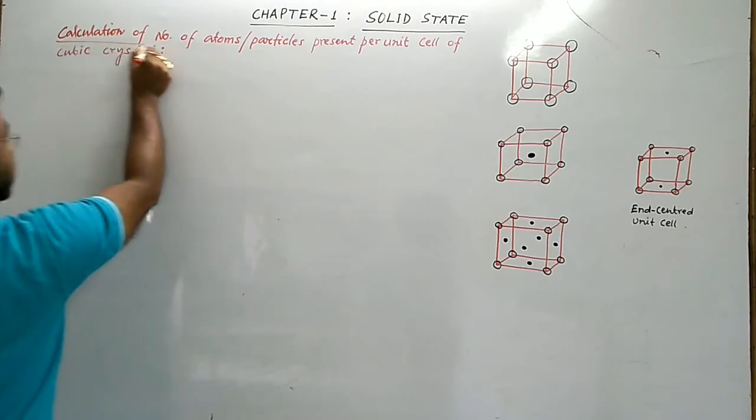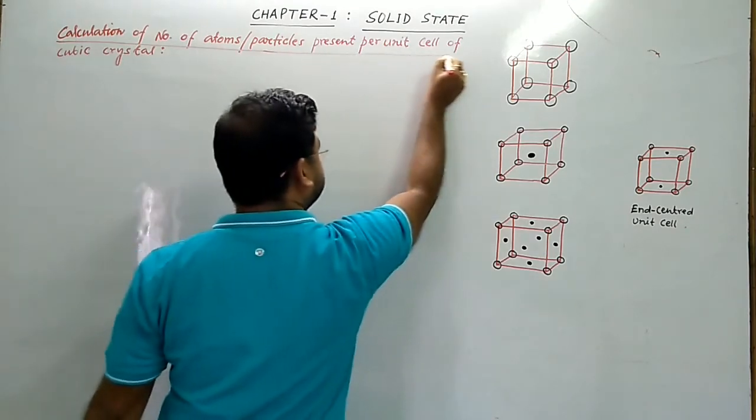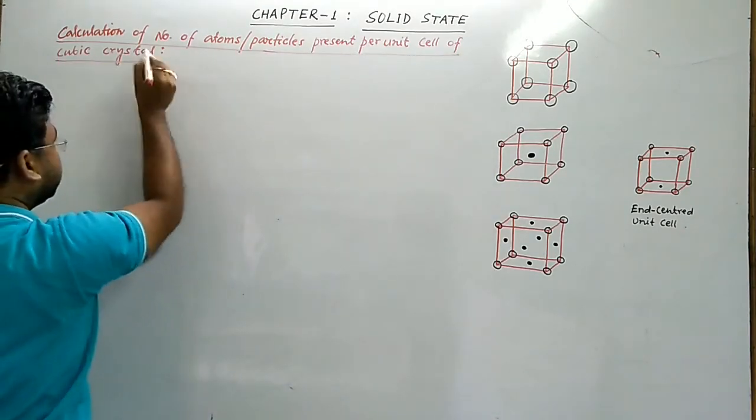So calculation of number of atoms or particles present per unit cell of cubic crystal.